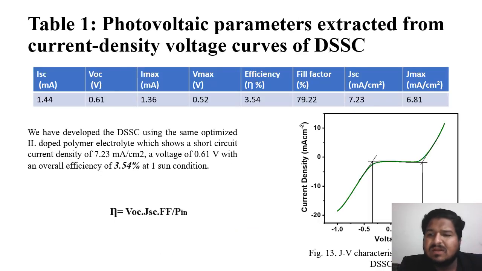This is the table showing the photovoltaic parameters extracted from the current density voltage curves of the DSSC. Here we have developed the DSSC using the same maximized ionic liquid doped polymer electrolyte, which shows a short circuit current density of 7.23 milliampere per centimeter square, and an efficiency of 3.54% at one sun condition, at a voltage of 0.61 volt.